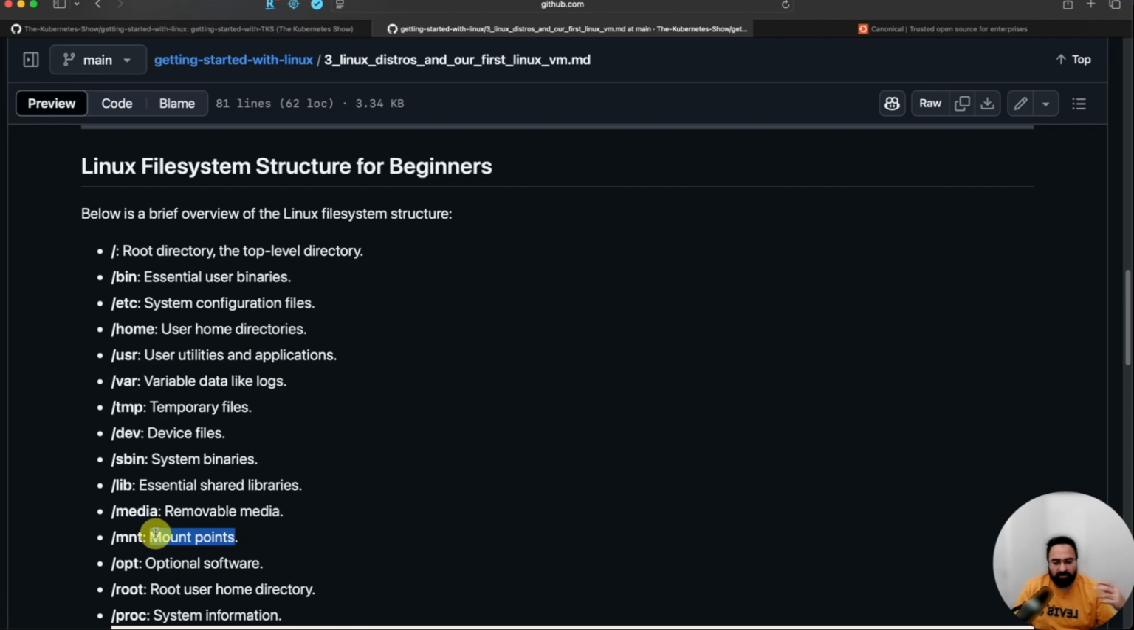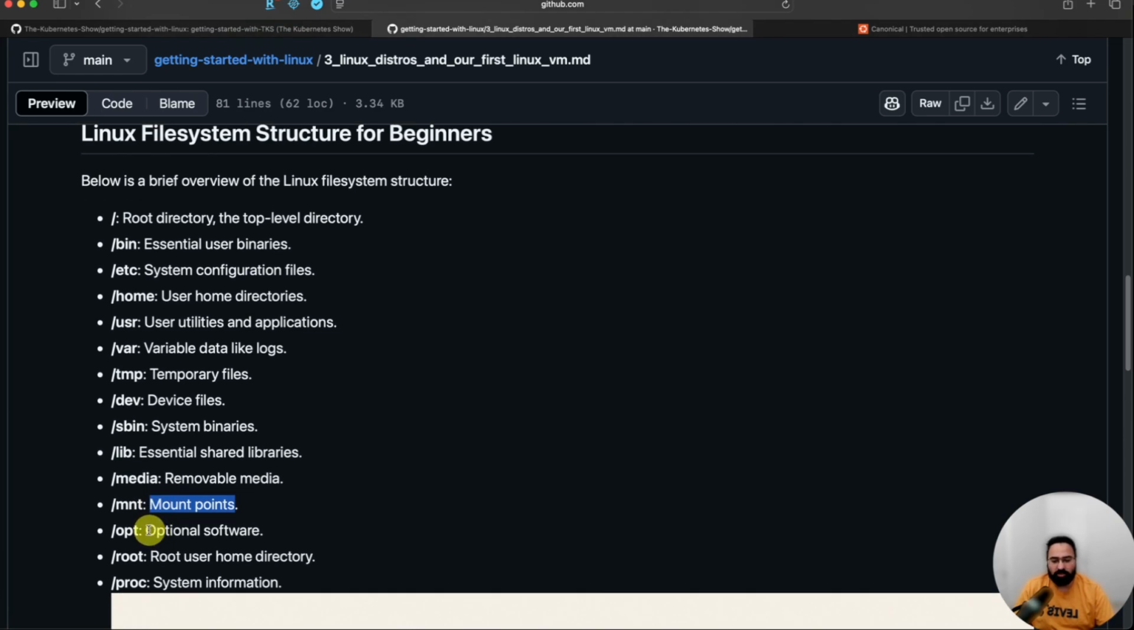We will get into what mounting means and what remote servers means. But for now, keep in mind that MNT is the mount point, OPT is optional software, and root is now this. It becomes a little confusing here, right? It says slash root and this is root. In Linux there are multiple roots. Now this is the root directory, just keep this portion in mind.